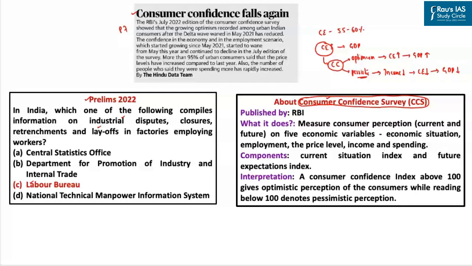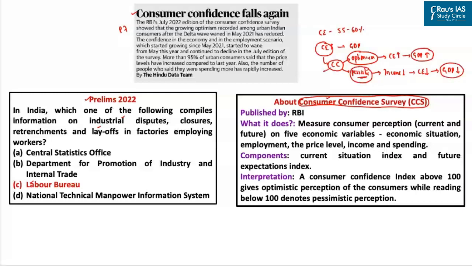So in a way, if the consumers are optimistic about the future growth of the economy, automatically GDP can increase in future. On the other hand, if consumers are pessimistic about the growth of the economy, then it can actually lead to a decline in the GDP growth rate.